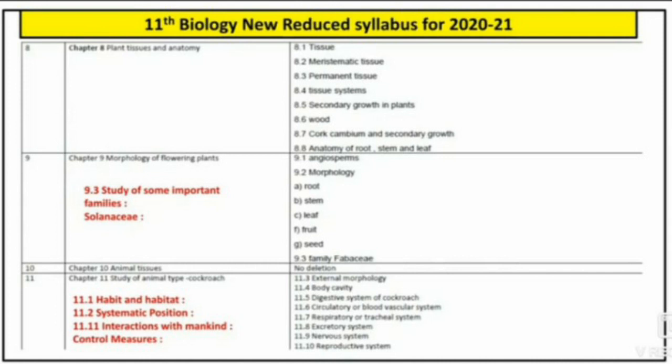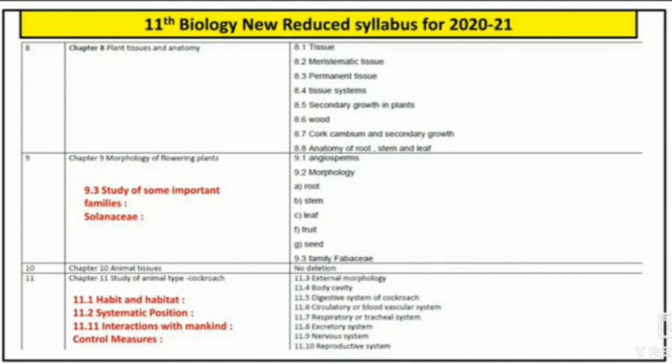Next chapter, chapter number 10, animal tissues. From this chapter, nothing is deleted. In this chapter, we are going to study epithelial tissue, connective tissue, muscular tissue as well as nervous tissue. Our next chapter is chapter 11, study of animal type cockroach.